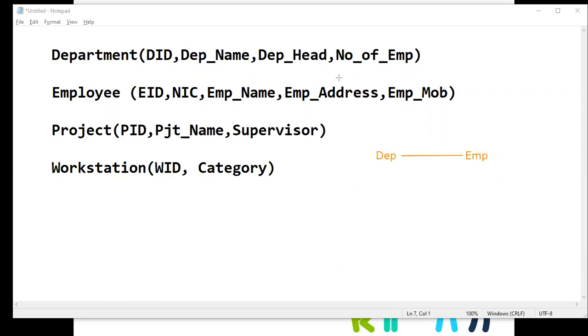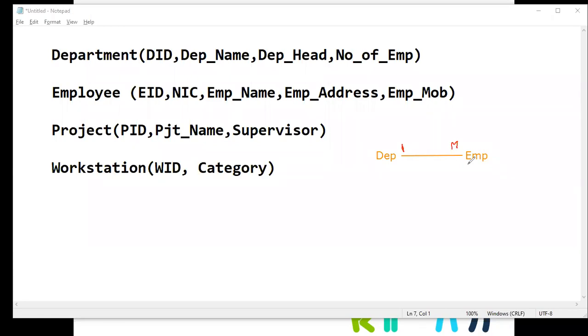what is the relationship type here? How can we identify? For one department, there are many employees, right? For one department, there are many employees. Again, one employee belongs to one department. For a department, there are many employees. For one employee, there is only one department. So then this is a one-to-many relationship. So now we must create the relationship between these two tables.